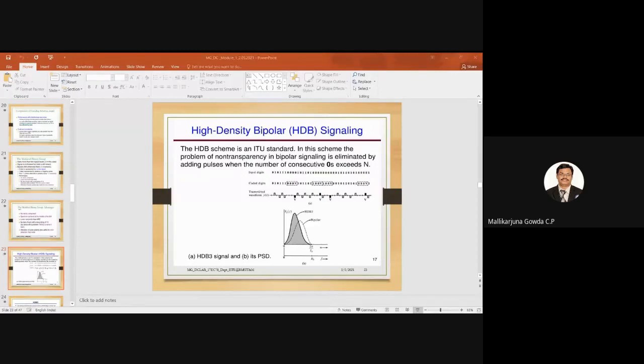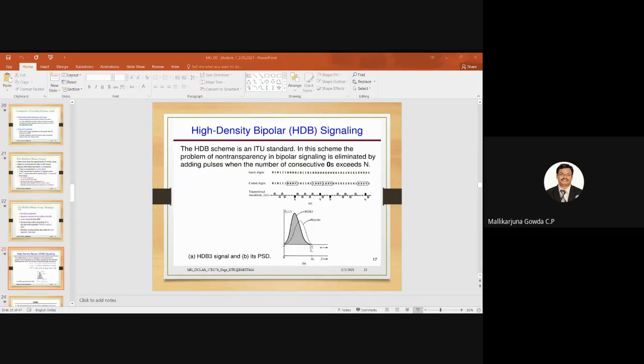Here 4 zeros are there now. These 4 zeros I am replacing by 000V. This V equal to 1 indicates it will be violating the bipolar rule. Is that fine? Are you understanding what I am saying? I am replacing 4 zeros by the 000V sequence, and V equal to 1 indicates it violates the bipolar rule.